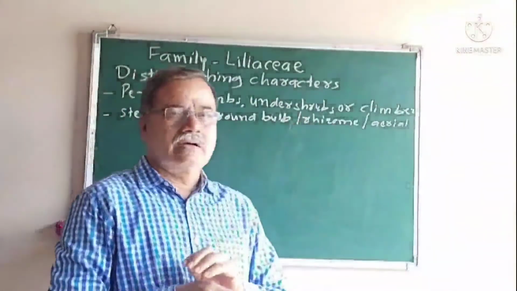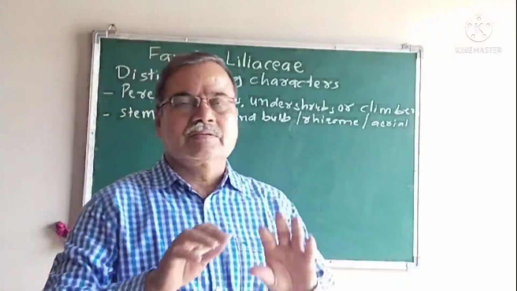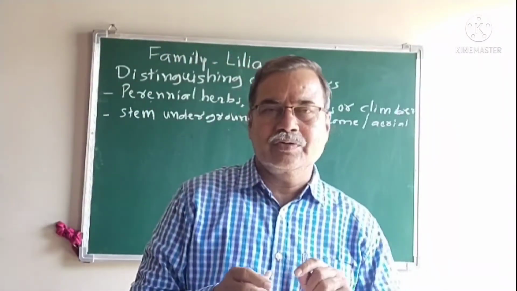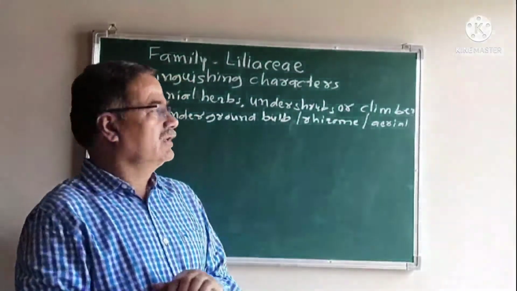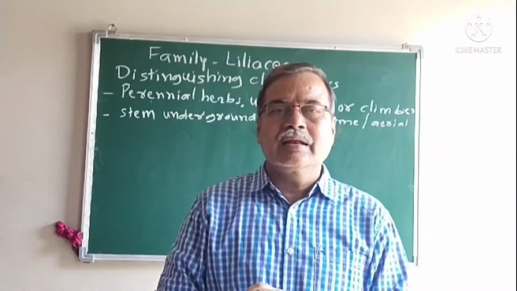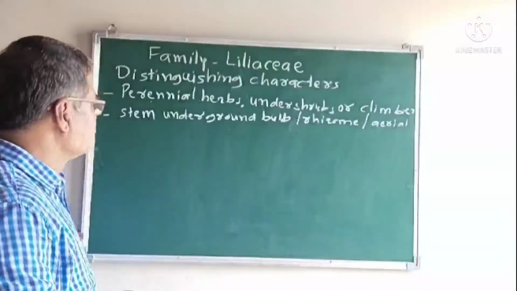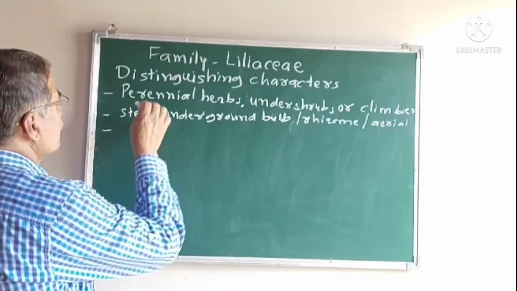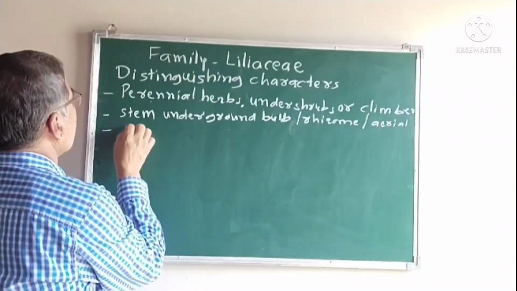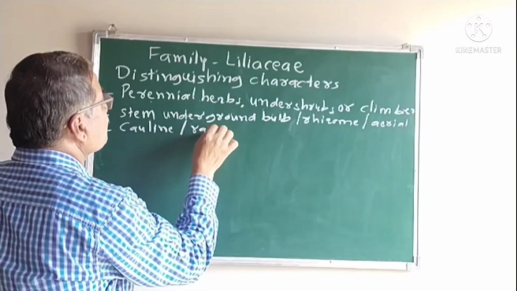Rhizome forms in aloe vera, that is the main stem which is underground, a short reduced rhizome, or some plants have aerial stems, that is in the air. In the majority of the plants the leaves are cauline or radical.